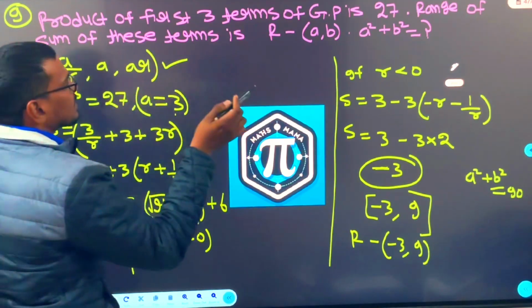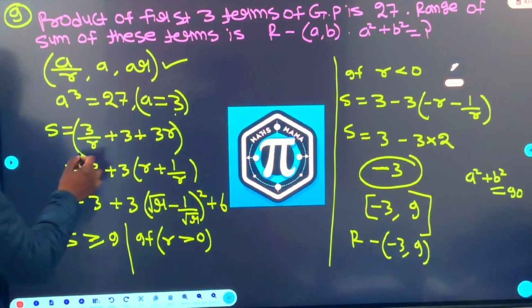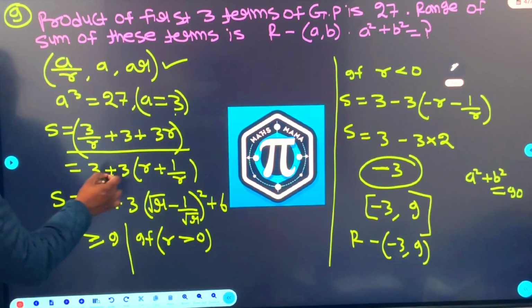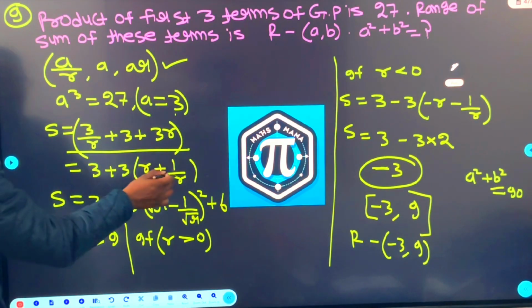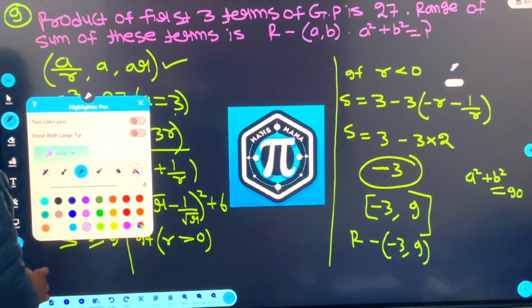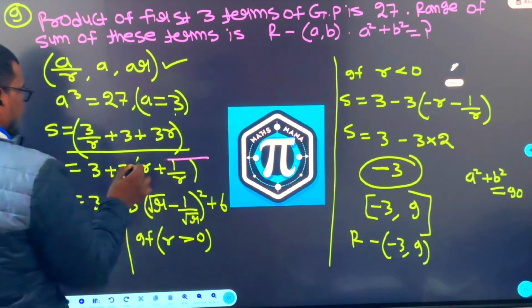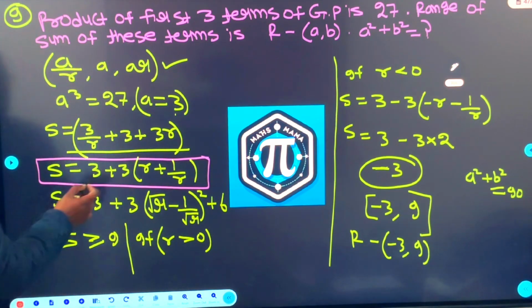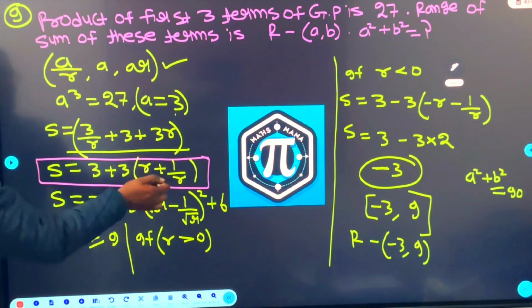They are asking the range of the sum. That means this one range you have to find. Take 3 common. So 3 plus 3 into R plus 1 by R. This is S. Got the clarity, everybody? This is S. So if this is S, R plus 1 by R.